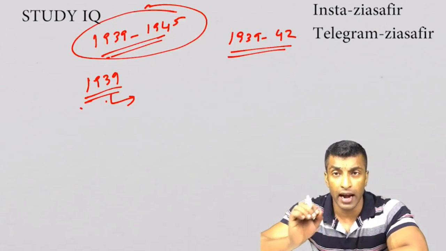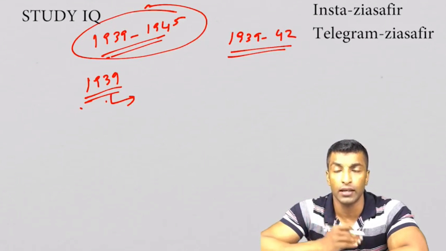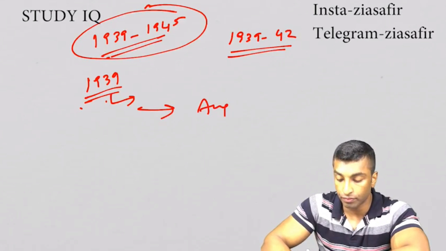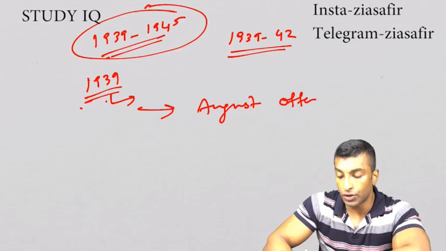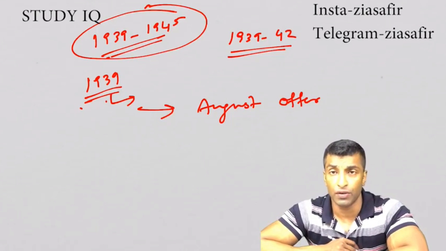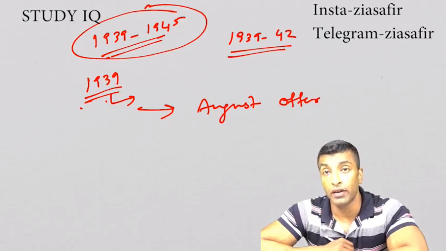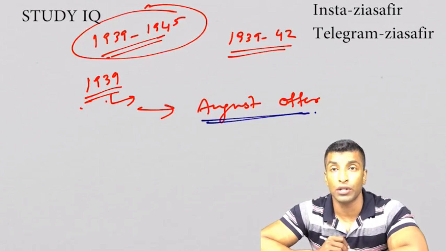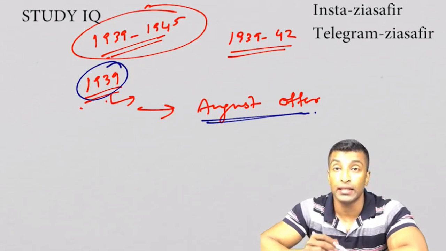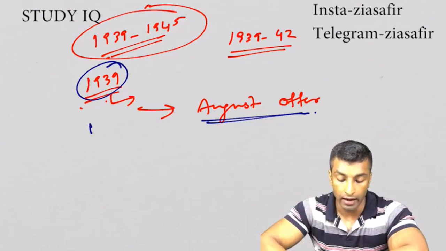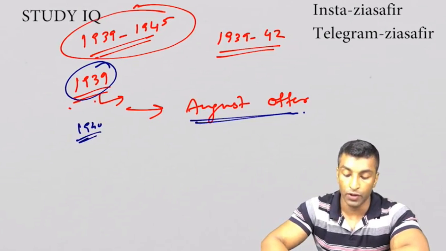So after 9 months, once the war started, because of these setbacks, they came up with the August Offer. If you remember, in 1939 when the resolution was passed in the Wardha session, it was ignored. They were never ready for any negotiation. Now they're ready for negotiation, and they came up with the August Offer. In which context did they come up with it? The war started, they started facing setbacks in the first 9 months, so exactly after 9 months, in August 1940, they came up with the August Offer.